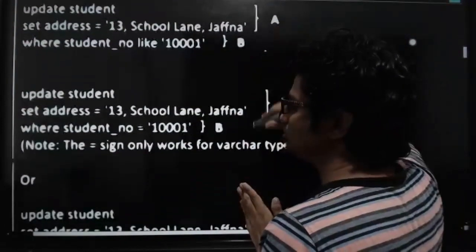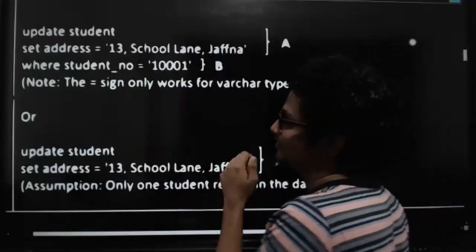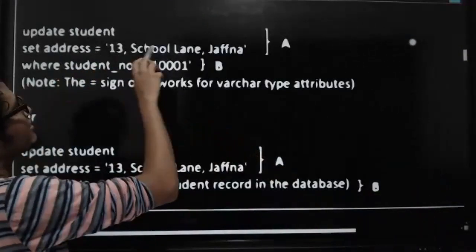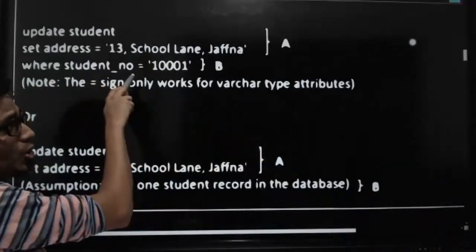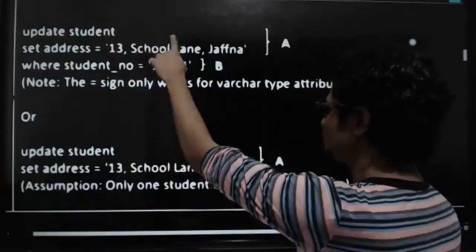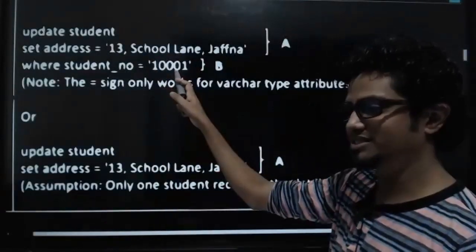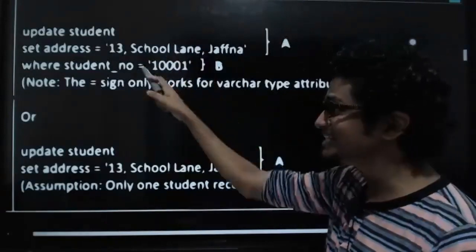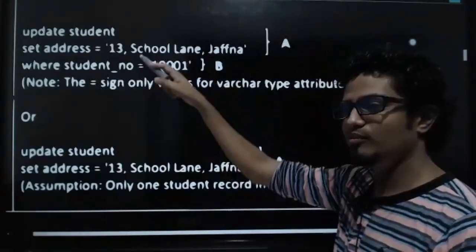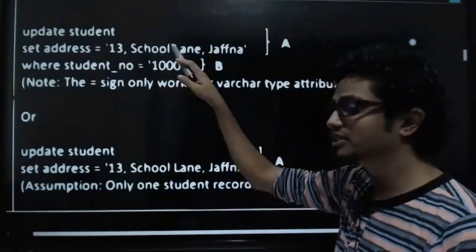But I'm pretty sure most of you must have written one of the other two answers given here. Update student set address this thing, where student number equals this thing. Can you see the equals here? This is the most important and the most recommended method to update.